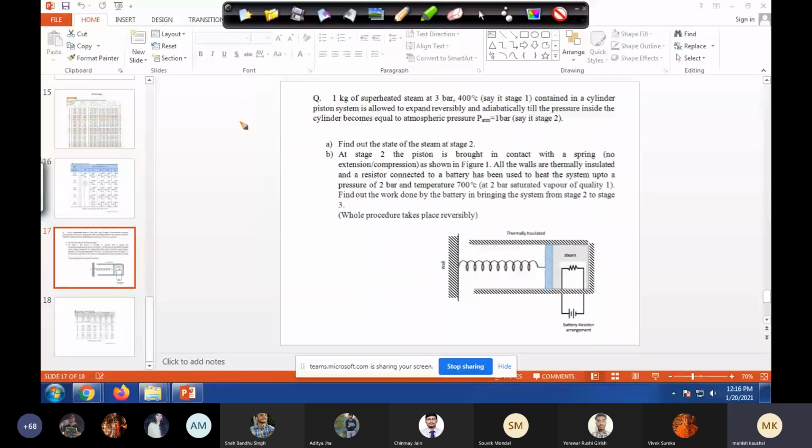Now I can write on this. Fine. So we have 1 kg of superheated steam at 3 bar, 400 degrees Celsius. Say it is stage 1. So let's say stage 1, we have superheated steam, at 3 bar and 400 degrees Celsius.